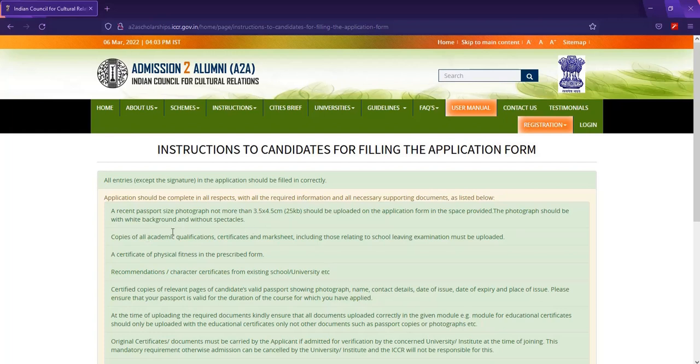So here you should have a copy of all academic qualifications. You have certificates and marksheets. The marksheet is otherwise called a transcript. In India they call a marksheet a transcript in most cases, so you have to take note of that.